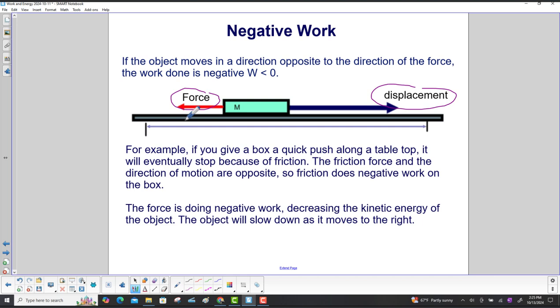So the box is still moving to the right, but the friction force is in the opposite direction. The friction force and the direction of motion are opposite, so friction does negative work on the box. The friction force is doing negative work, decreasing the kinetic energy of the object. The object will slow down as it moves to the right.